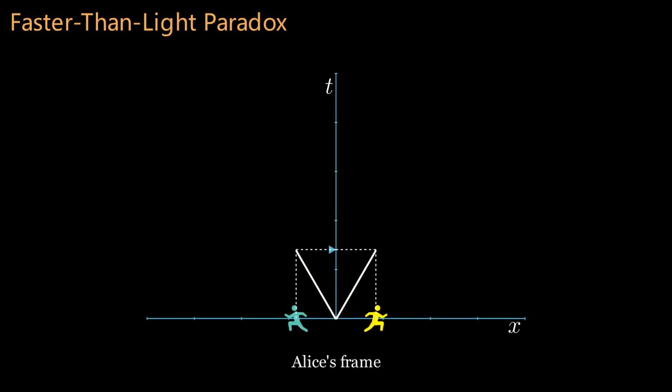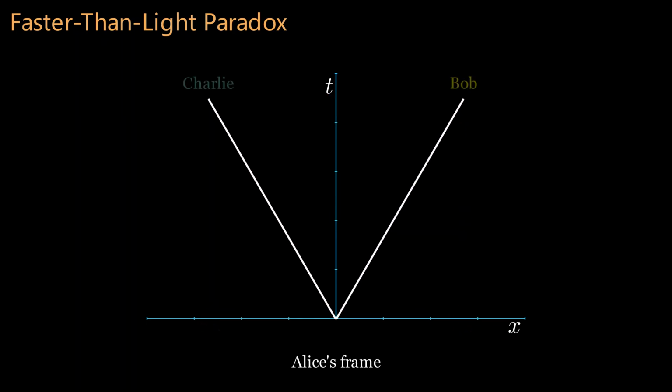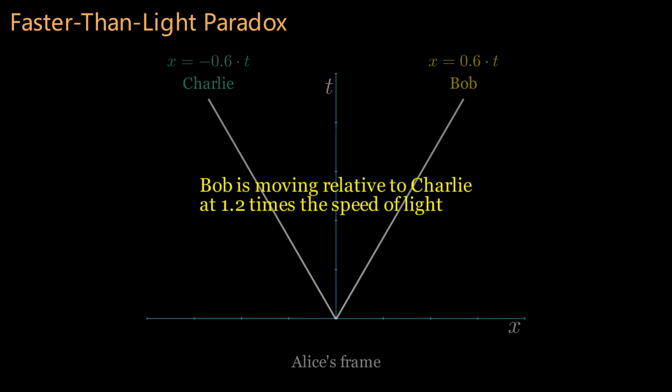The faster-than-light paradox. In Alice's reference frame, Bob moves to the right at 0.6 times the speed of light, and Charlie moves to the left at the same speed. One might naturally assume that Bob is moving relative to Charlie at 1.2 times the speed of light. Is this statement accurate? Does this imply the existence of superluminal speeds?